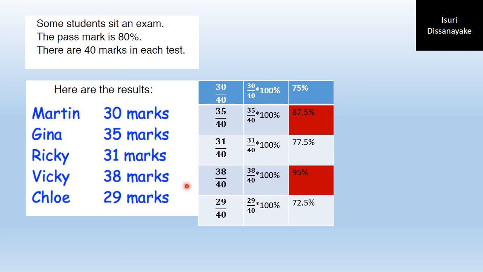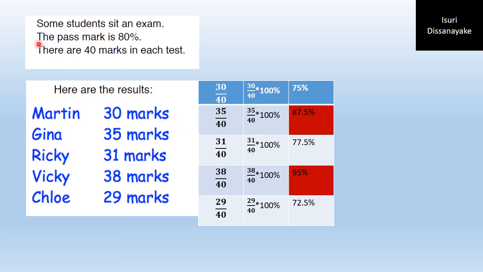Then Vicky has 38 out of 40, multiplied by 100%, which is 95%. And Carl has 29 marks out of 40. 29 out of 40 multiplied by 100% is 72.5%.